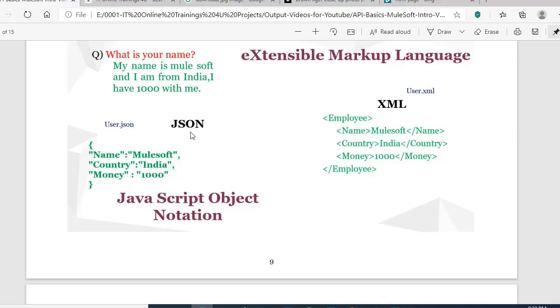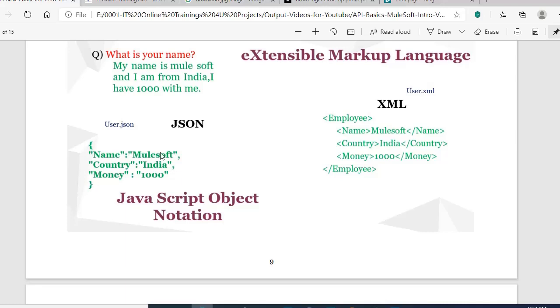If a system asks another system what are the user details, how does the system represent the same response in JSON format? It is like this. My name is MuleSoft, but in JSON, how can we write it? In JSON, we need to give all the details in curly braces. So first you need to write one open curly brace and one closed curly brace.